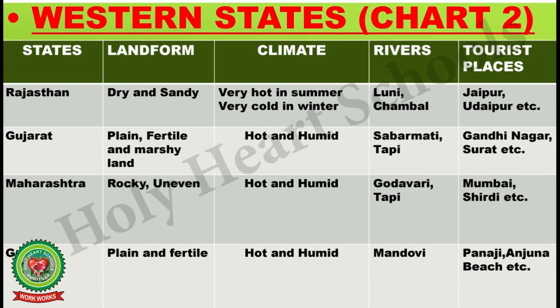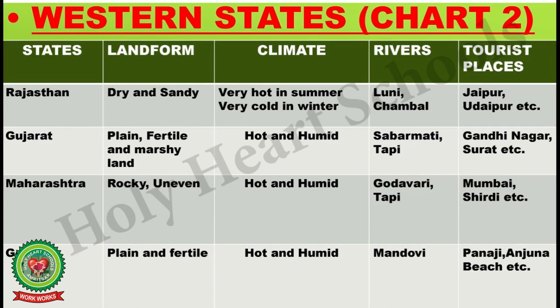The landform of Gujarat is plain, fertile, and some part of its landform is marshy. Its climate is hot and humid. The main rivers that flow through Gujarat are Sabarmati and Tapi. The visiting places of Gujarat are Gandhinagar, Surat, etc.